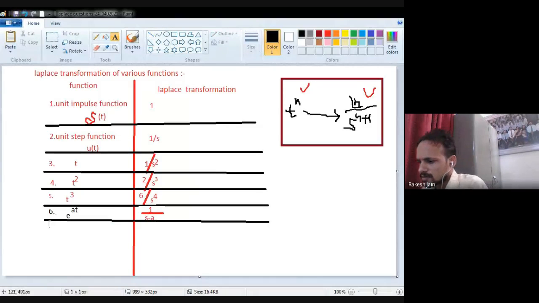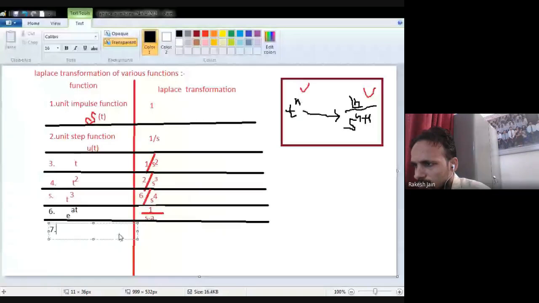Now the seventh one is e raised to the power minus at. Don't be confused with the colors.